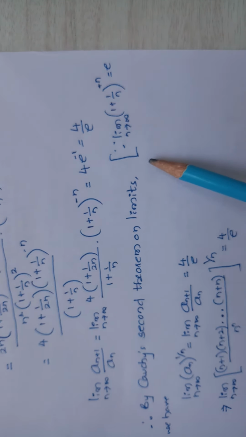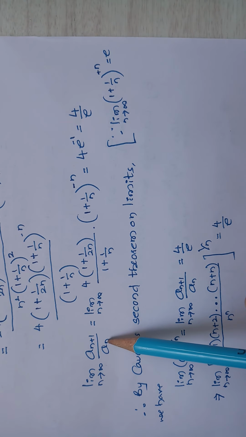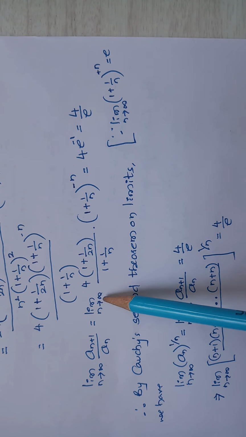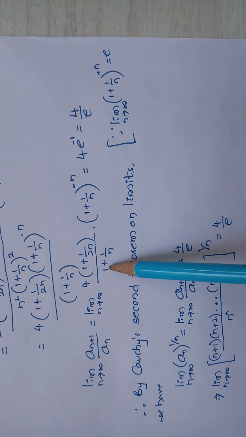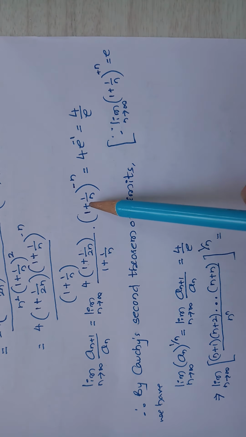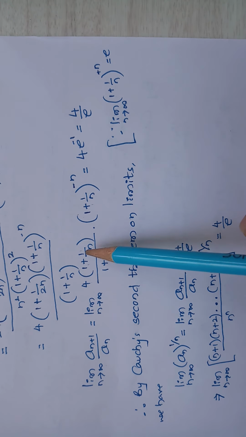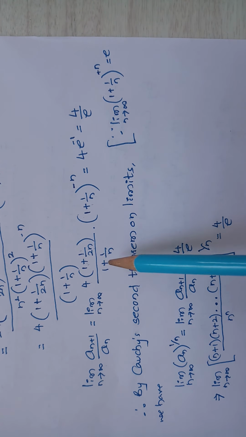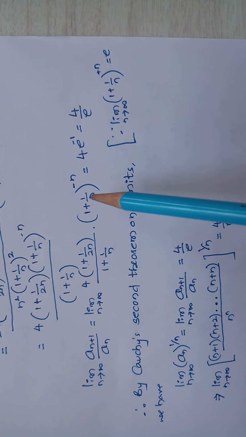So if I take limit, so then it will become limit n tends to infinity a_{n+1} divided by a_n is equal to limit n tends to infinity 4 into 1 plus 1 divided by 2n whole divided by 1 plus 1 divided by n into 1 plus 1 divided by n to the power minus n. So if I take limit, this will become 1 divided by infinity 0, 4 into 1, 4. This is also 1 plus 0. So 4 divided by 1 is 4.